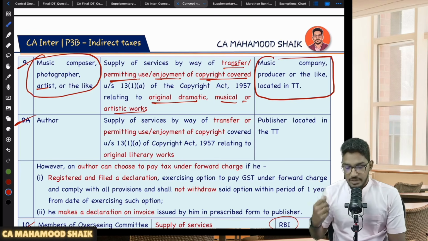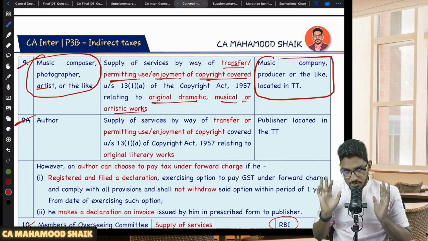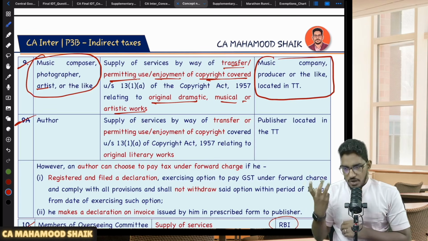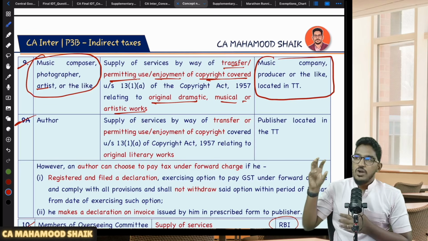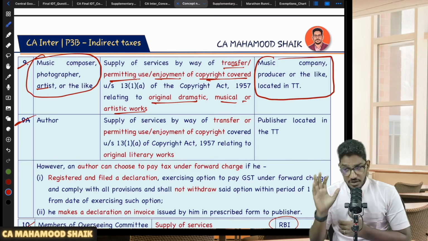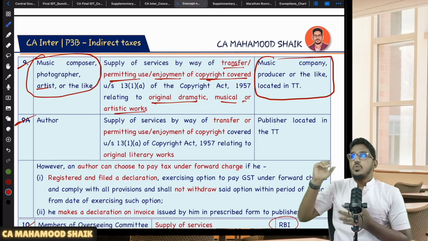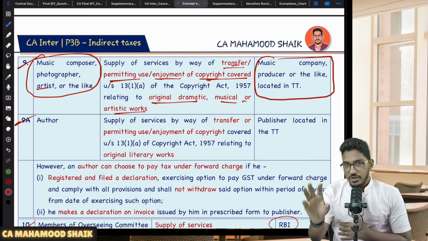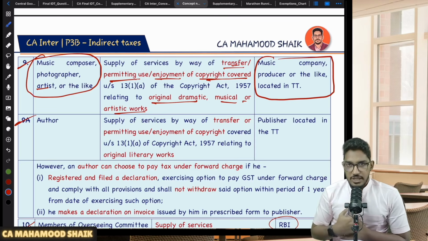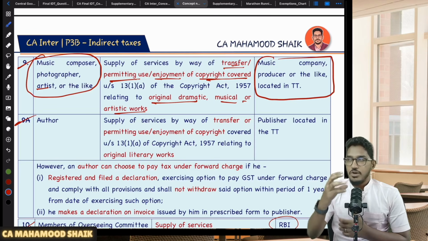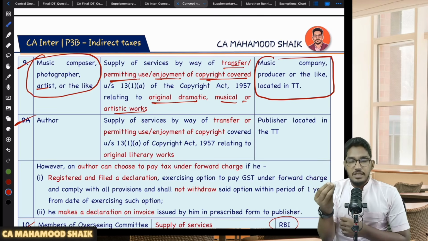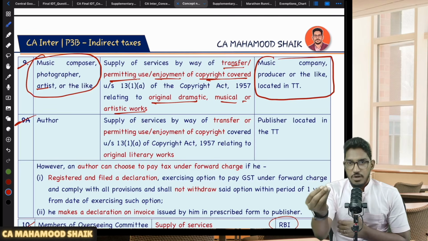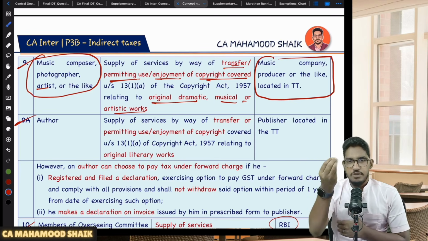RCM. Sir, what is it? What are they trying to say? Let us say, for example, I'm a music composer. I created one song. For that song, I have taken the copyright under the Copyrights Act. One day, T Series approached me. T Series is a music company. They asked me, sir, you have created a song and taken the copyright, please permit us to use that copyright. We will keep your song on our YouTube channel, and for that, you give us that right. If you transfer or permit us to use your copyright, in return we will pay you some consideration, generally in the form of royalty.